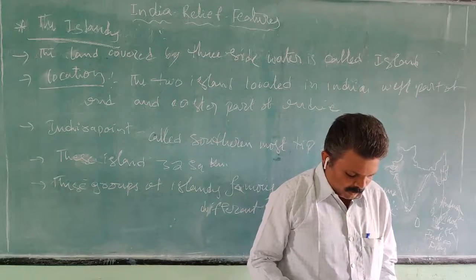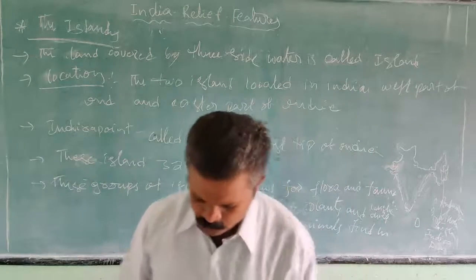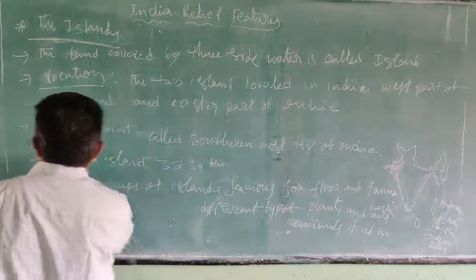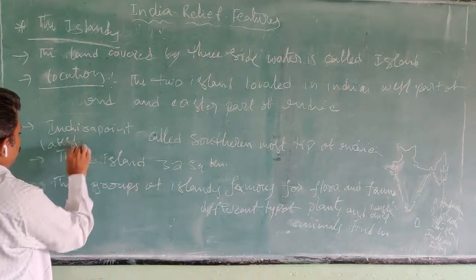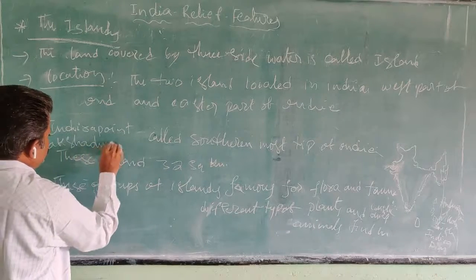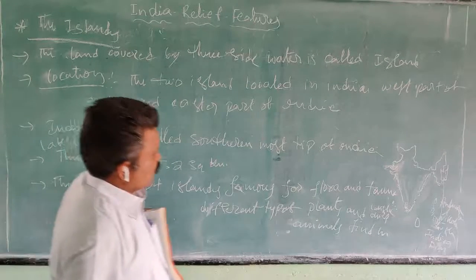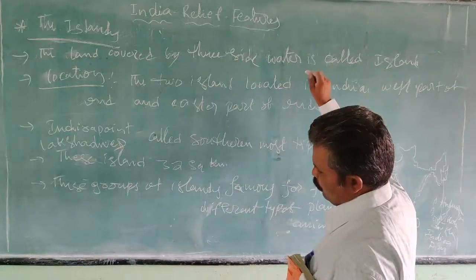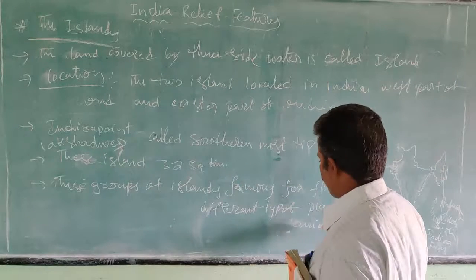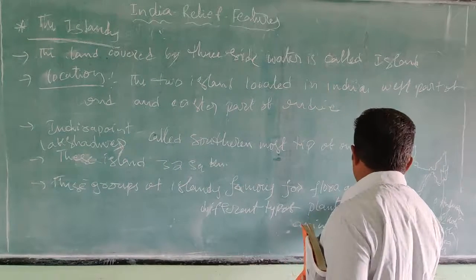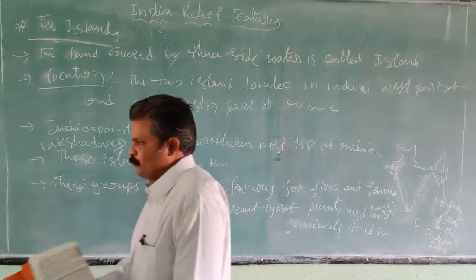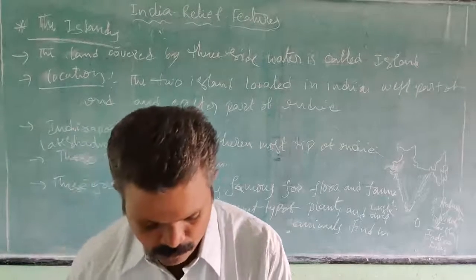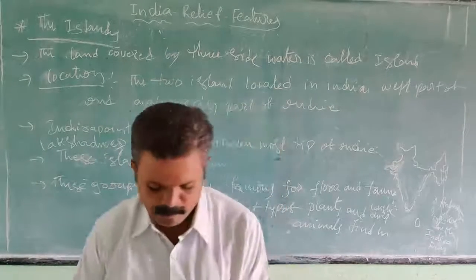Next, Lakshadweep, also with a total geographical area of 32 square kilometers. Indira Point is the speciality of the Andaman and Nicobar Islands, while Lakshadweep is famous for flora and fauna. Different types of plants and animals are also found on the Lakshadweep side.